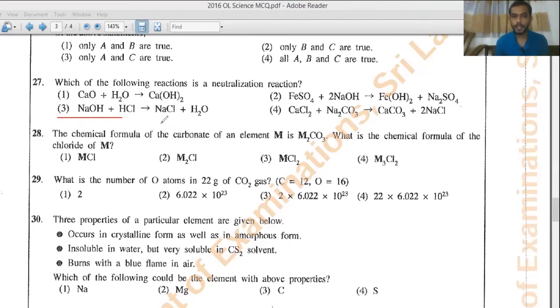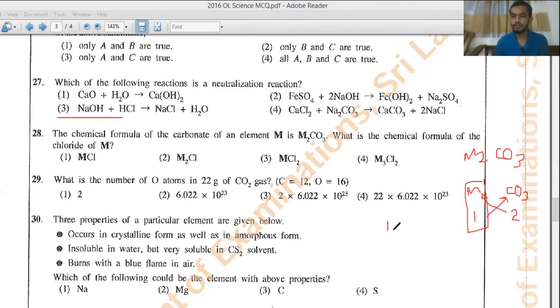Question number 28, the chemical formula for carbonate of an element M is M2CO3. And they ask, what is the chemical formula of the chloride of M? M2CO3. Right? If I separate these compounds into two as M and CO3, see, M will get valency 1 and CO3 will get valency 2. When you are writing a chemical formula, what you do is you just exchange the valence, so M will get 2 and CO3 will get 1. So M has the valency 1.